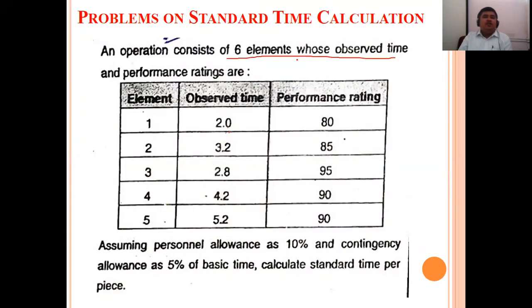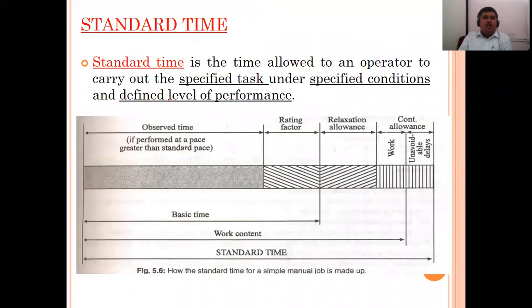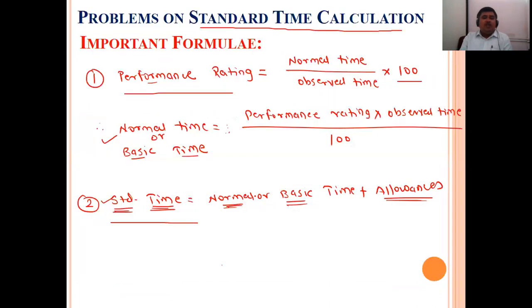Here, what is asked? An operation consists of 6 elements whose observed time and performance rating are given. If you look at this diagram, the observed time is given to us, and the performance rating is given to us. A rating factor, we are not talking about. We are just required to calculate the basic time. Okay, so the basic time we have calculated.